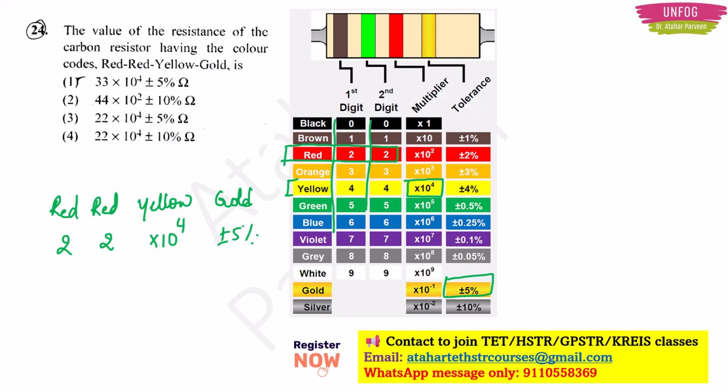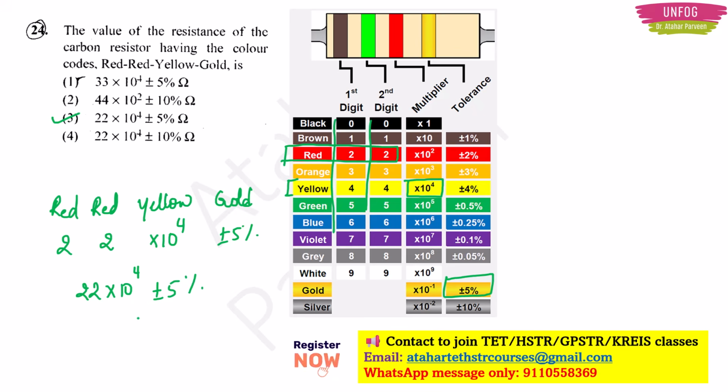Now combine everything and write the color code. It is 22 into 10 to the 4 plus or minus 5%. But if you don't have this in the option, see, this is there in the option. What is the option here? Option 3 will be the correct answer.